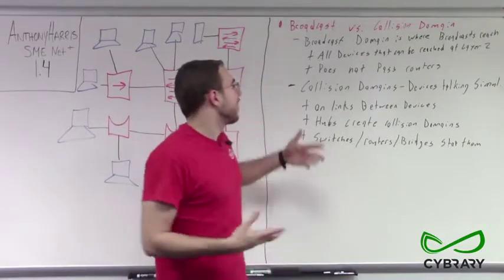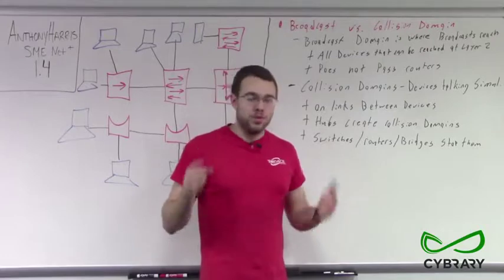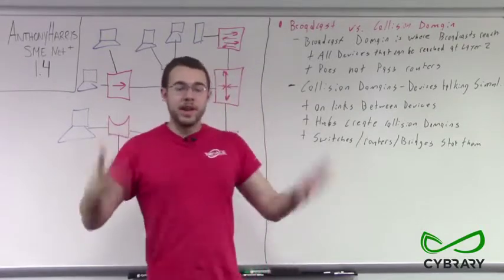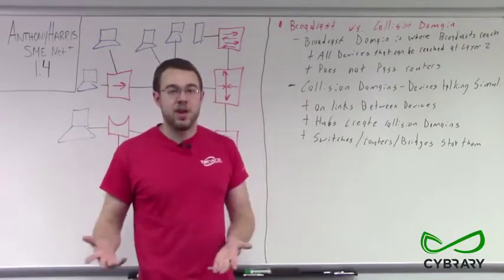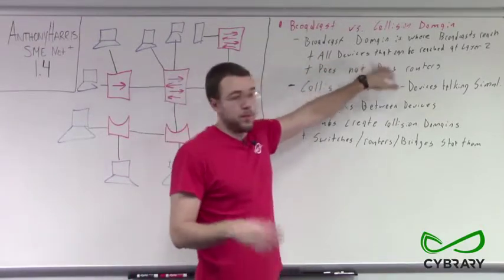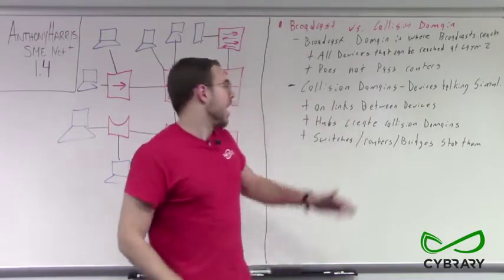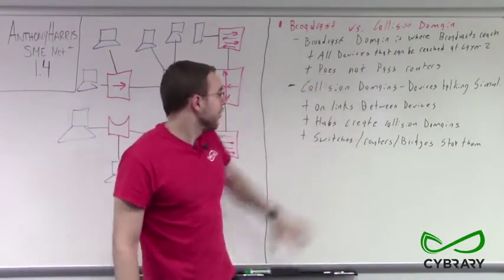Routers will not pass layer 2 only communications. In order to pass through a router, you have to have layer 3 communications. You have to have IP addressing. So broadcast domains are where, if we were to broadcast from a certain computer, those broadcasts would reach, and it's not going to pass routers.